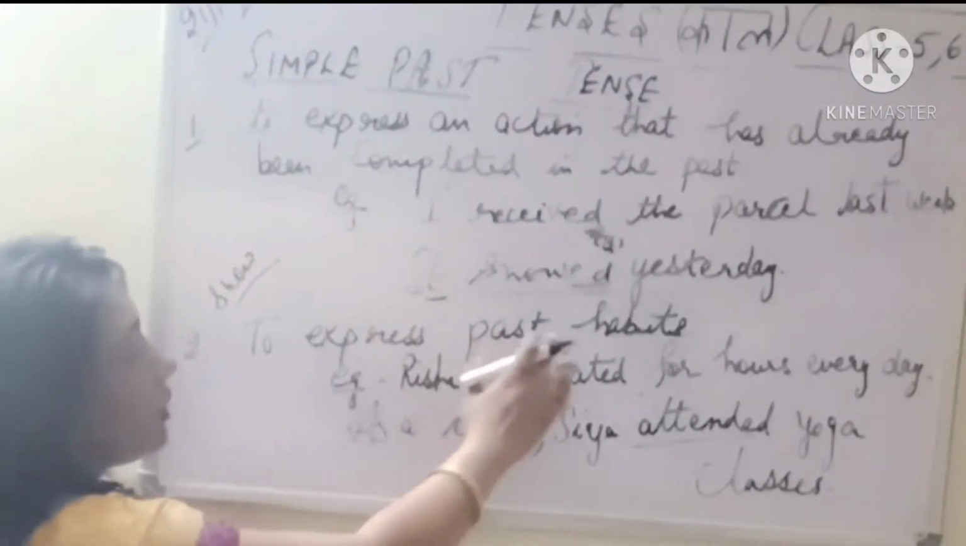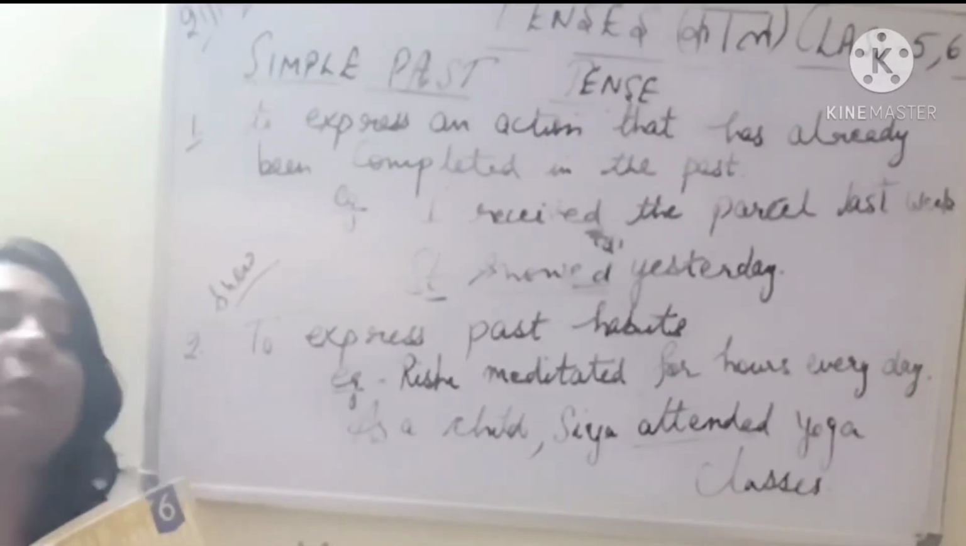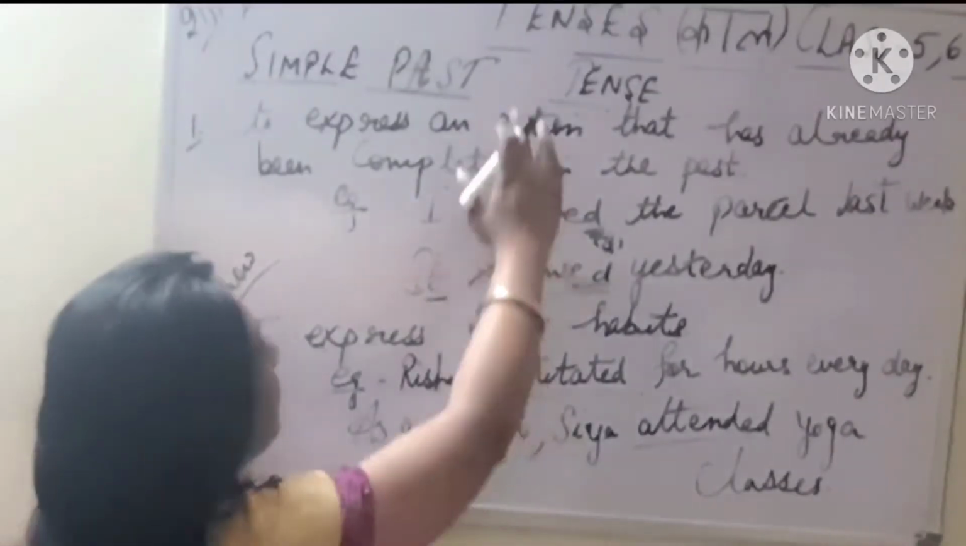So when we are talking of the past habits, रोज की हैबिट है, अच्छी हैबिट है, we should do yoga, we should meditate daily, but now she is not doing. When she was a child, she used to do that. This is past habit now, so we have to use here the past tense.